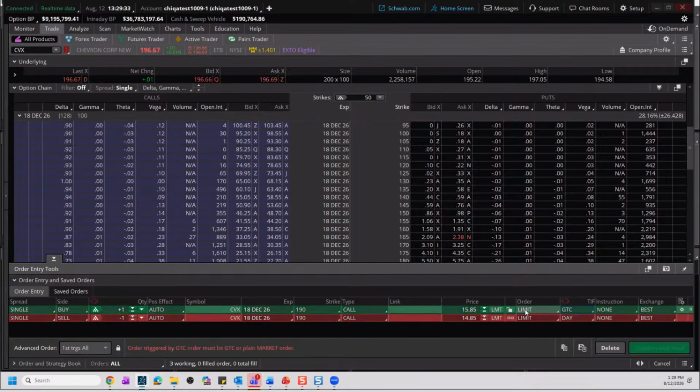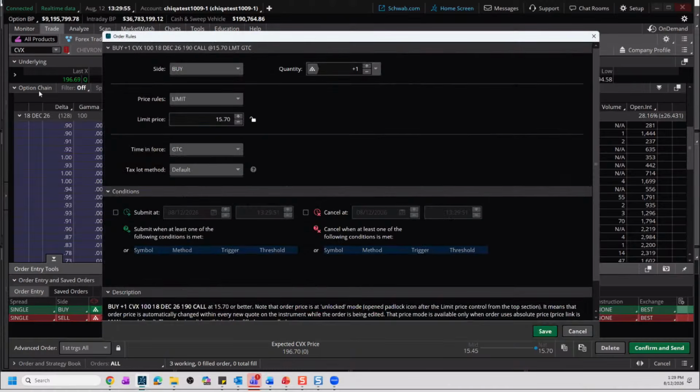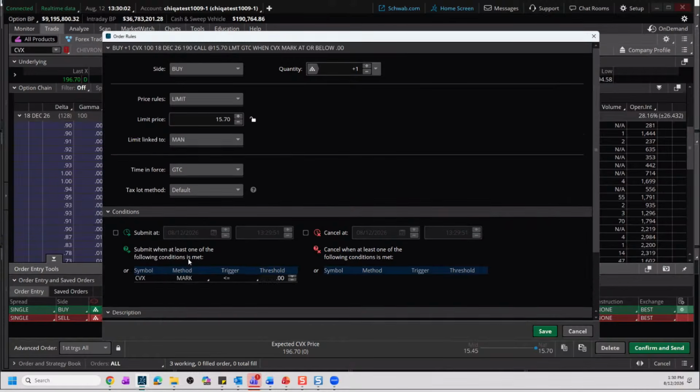So we're going to base an option order off of the movement of the stock. We're going to go to the right-hand side here, where we see that little gear that shows up when I hover over the green first order entry. We're going to click on that one, and it's going to pull up our condition window. Okay, so we're going to go to conditions down below. We're going to say if Chevron is greater than or equal to